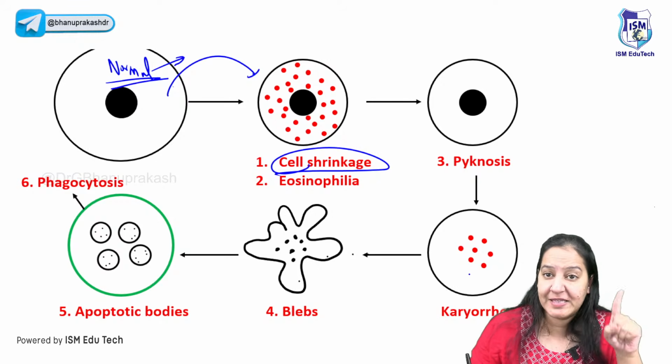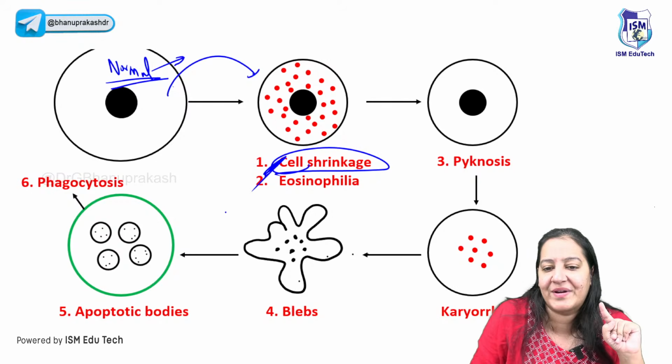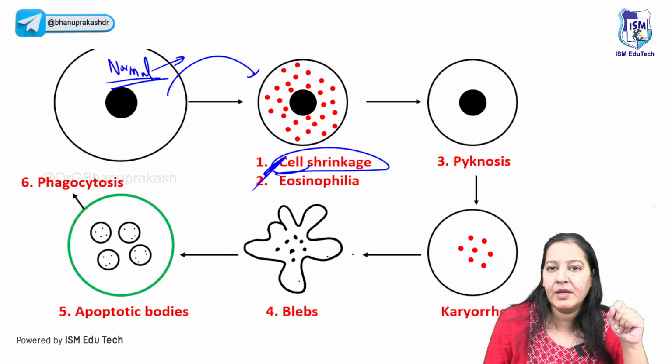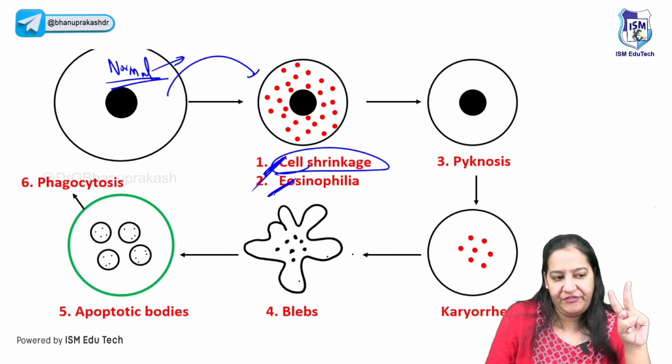So it's a very important MCQ. Listen, a very important MCQ. The earliest change in apoptosis, go with cell shrinkage. The earliest change in apoptosis, what is the correct answer? It's cell shrinkage, right? The earliest change. The second thing is the eosinophilia, right?